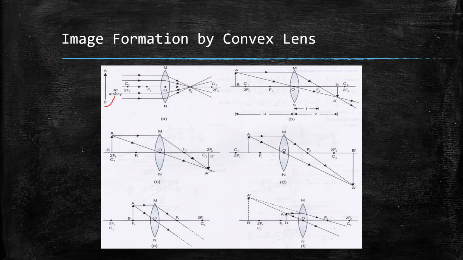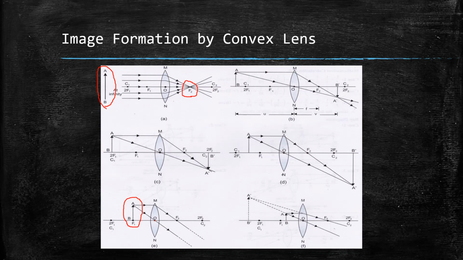If we keep an object at infinity, then its image would be formed at some focus of the lens. Now the focus where the image forms is the image focus, which is here represented by f2. And as in this case, if we keep an object at a focus, then its image will be formed at infinity. Now this focus is known as the object focus. The two types of foci are at the opposite sides of a lens. So if one of them is the image focus, then the other would be the object focus.